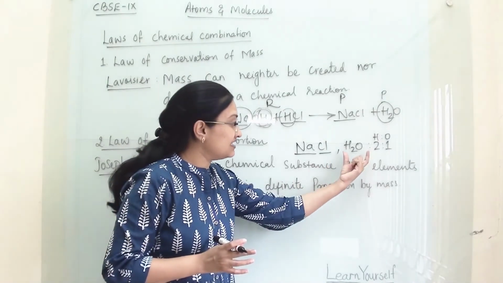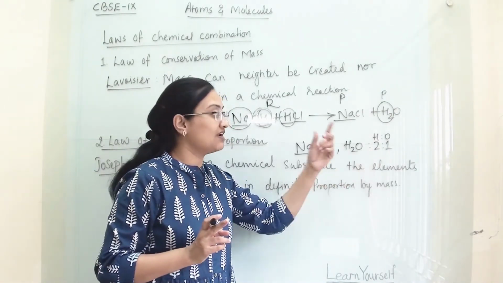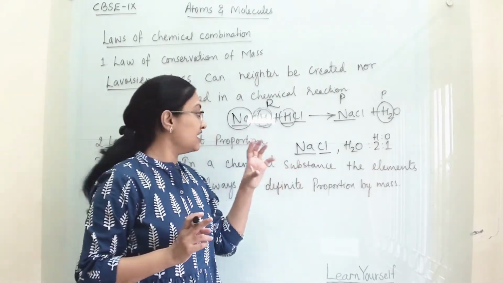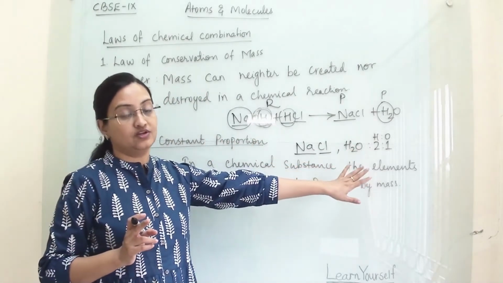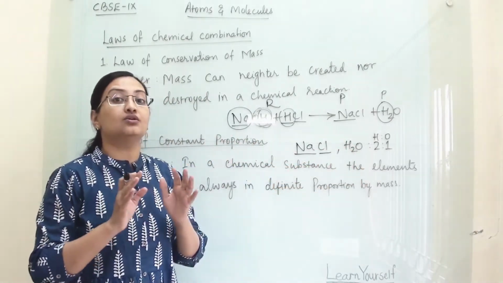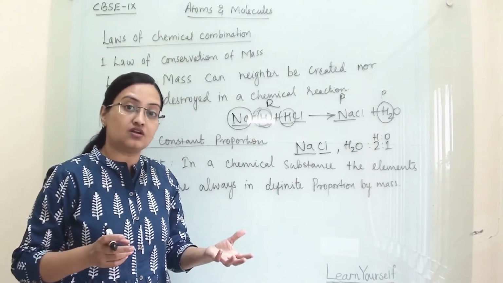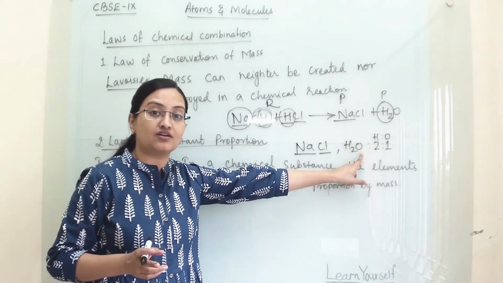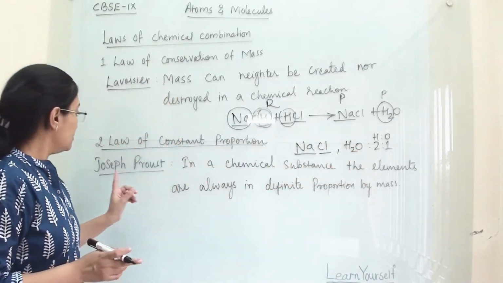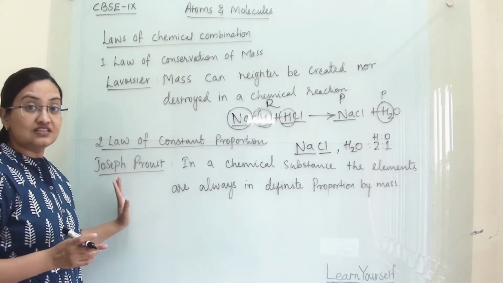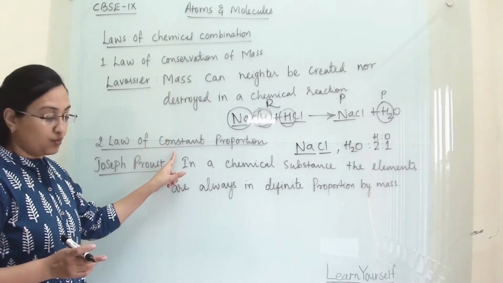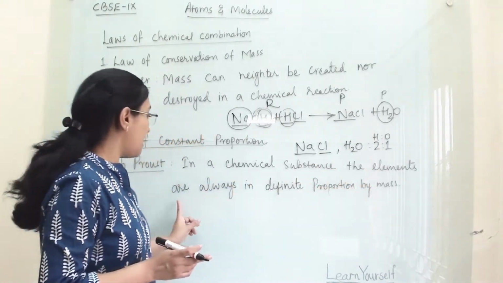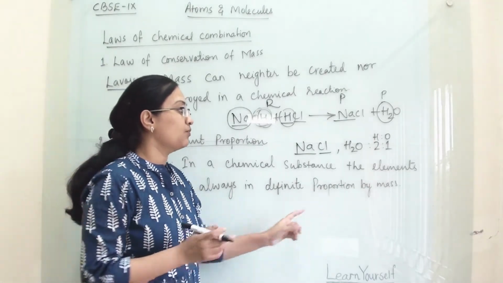If you say that in the compound of a water molecule there are two hydrogen and one oxygen, this is a fixed composition and fixed proportion of the water molecule. This will not change. Anywhere on the earth, whether you are synthesizing water or it is naturally available, the molecular formula of water will be H2O. So Joseph Proust gave this law of constant proportion. He said that in a chemical substance, the elements are always in definite proportion by mass.